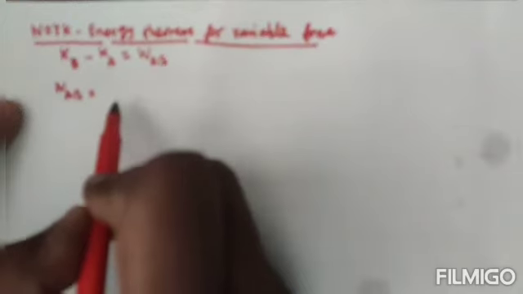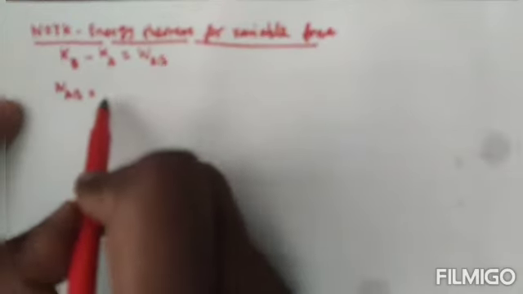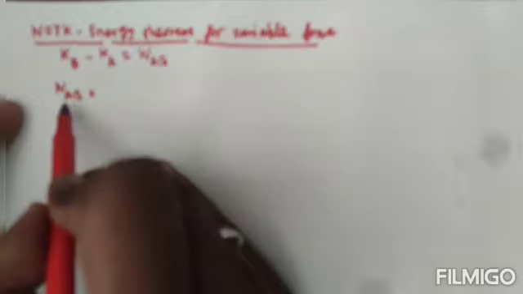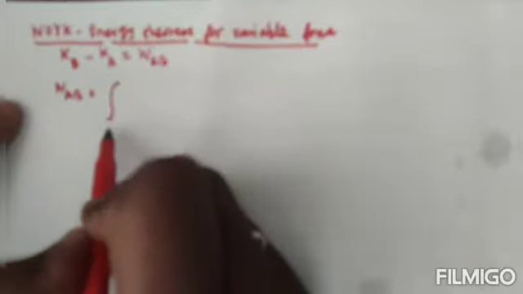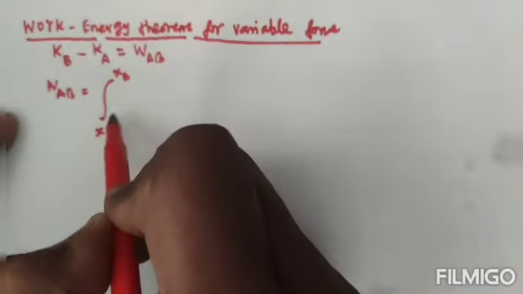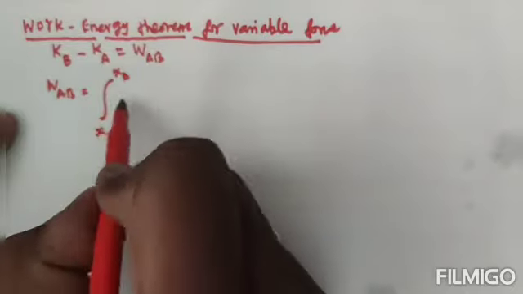Actually, the work done will vary from A to B. So we can write it in integral form from position XA to position XB.